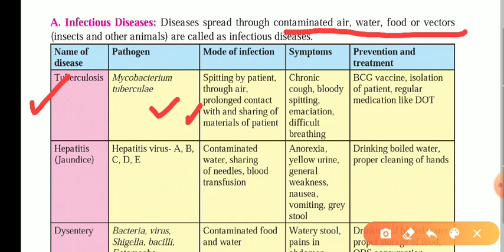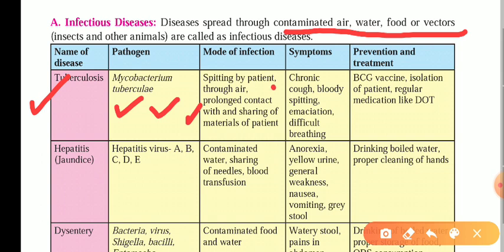It means it spreads through the air. If a person is coughing in a public area, then along with whatever he is coughing out, this particular pathogen, Mycobacterium tuberculosis, spreads in the air, and it may come in contact with another healthy person and spread the disease.